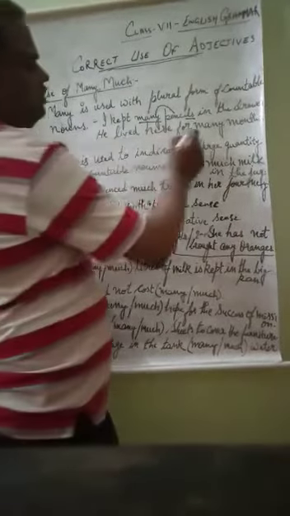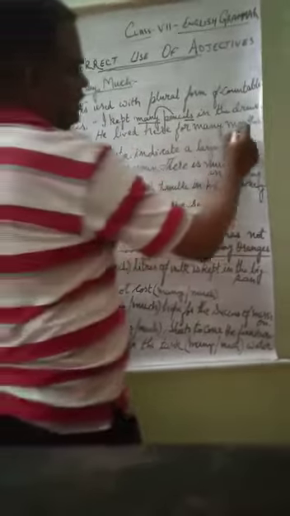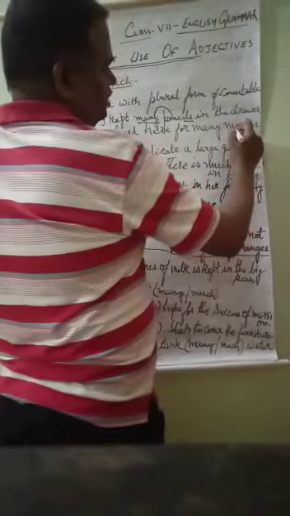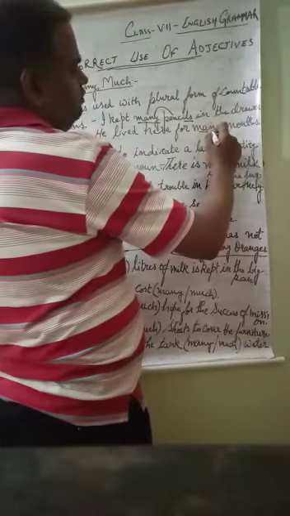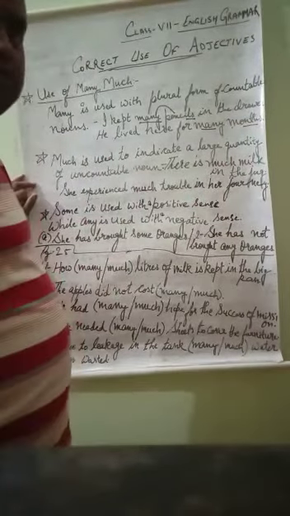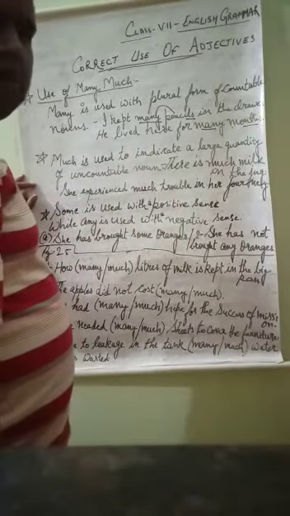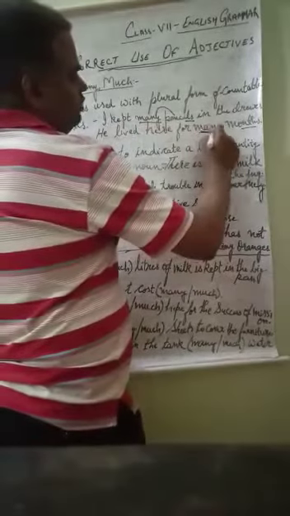Second is he lived here for many months. Here again, months. Months is the noun and many is qualifying month. That is why many will be adjective. But months can be counted. There are only 12 months from January to December. So months can be counted. So that is why month is a countable noun. That is why we used many here.